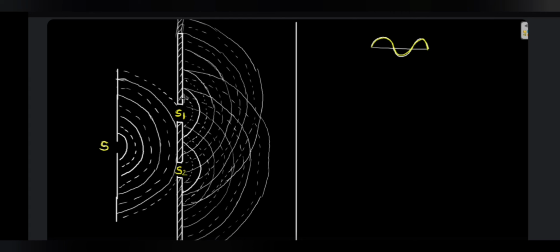Wherever you can see a dotted line of one source overlapping with a bold line of the other source, the situation is something like this. That means the two waves are out of phase, that is, a crest is overlapping with a trough. That is, a dotted line is intersecting with a bold line. And when two dotted lines or two bold lines are overlapping, it is this situation. Okay, so if we try to mark these points,